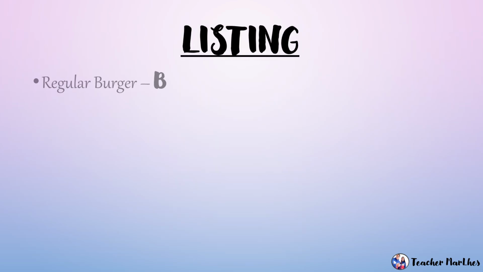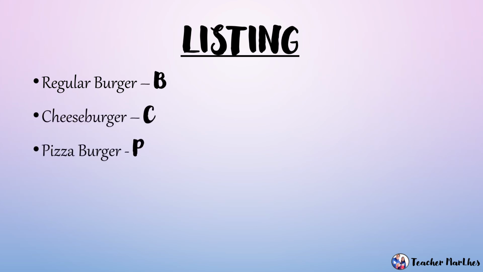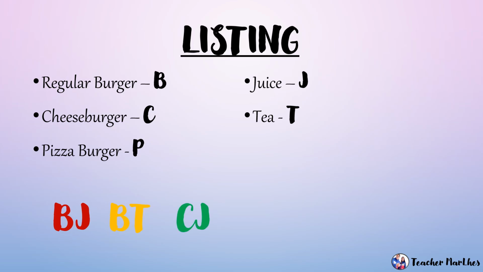For listing method, so pwede tayong gumamit ng letter para mas madali natin siyang mailista. So first, regular burger, letter B, cheeseburger, letter C, pizza burger, letter P, then for beverages, juice, letter J, tea, letter T. So how many ways can we order snacks? So una, pwedeng regular burger and juice. Pangalawa, regular burger and tea. Pangatlo, cheeseburger and juice. Pang-apat, cheeseburger and tea. Panglima, pizza burger and juice. Pang-anim, pizza burger and tea. So therefore, we can order 6 ways.